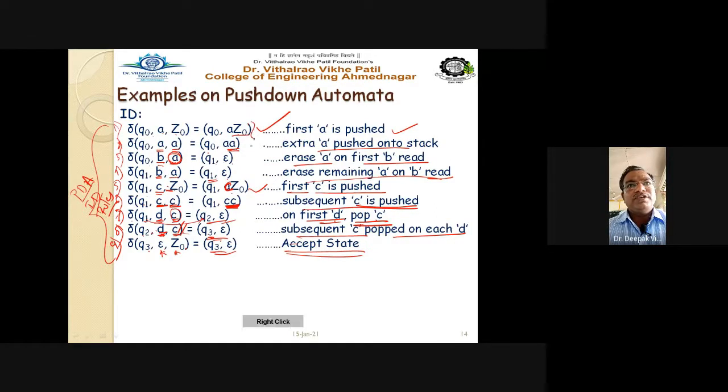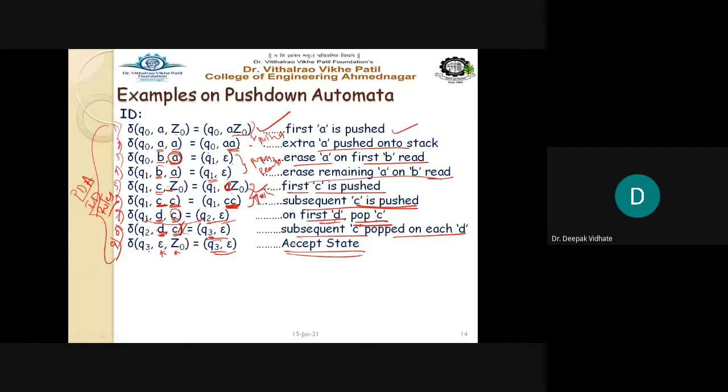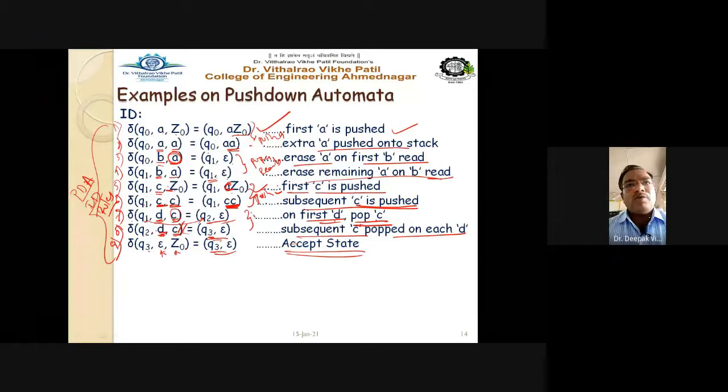So see carefully how many rules there are. These two rules are there to push A. Then these two rules are there to pop A after reading B. Now these two rules are there to push C, and these two rules are there to pop C after reading D. Getting this point? Push C, pop C. This is the way we write the ID rules for strings in the format A, B, C, D, where A and B are equal in number, and C and D are also equal in number.